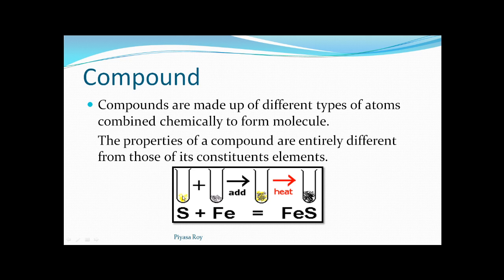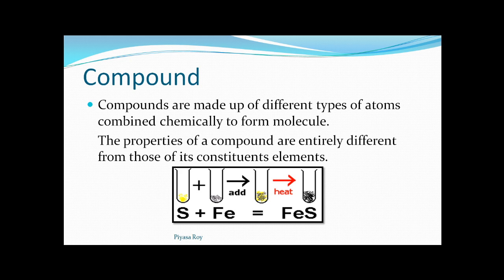Now we know that sulfur has a property of getting dissolved in carbon disulfide. If we add carbon disulfide as a solvent, solvent means anything which will dissolve something. So for sulfur we will be taking the solvent as carbon disulfide. Carbon disulfide can dissolve sulfur; this is the property of sulfur.